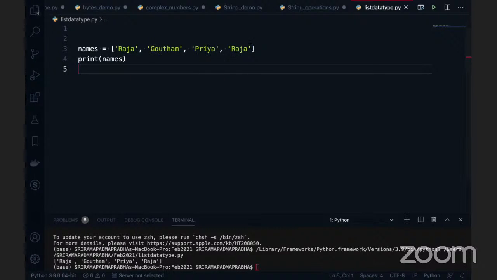The next important thing is that a list can store heterogeneous data. What does heterogeneous mean? It can store integer values and Boolean values. At a time you can store different data types. 45 is an integer, True is a Boolean value. And lastly, we can have a list inside the list, like A and B. All this is possible here. Also we can write a tuple, but I'm not going into that.